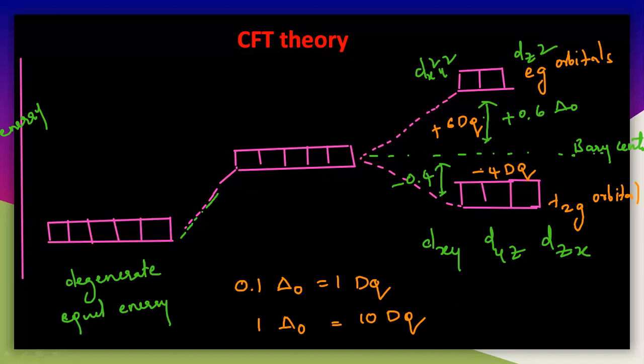So here you have to understand that by using the CFT theory, we can calculate the CFSE value, that is crystal field stabilizing energy.